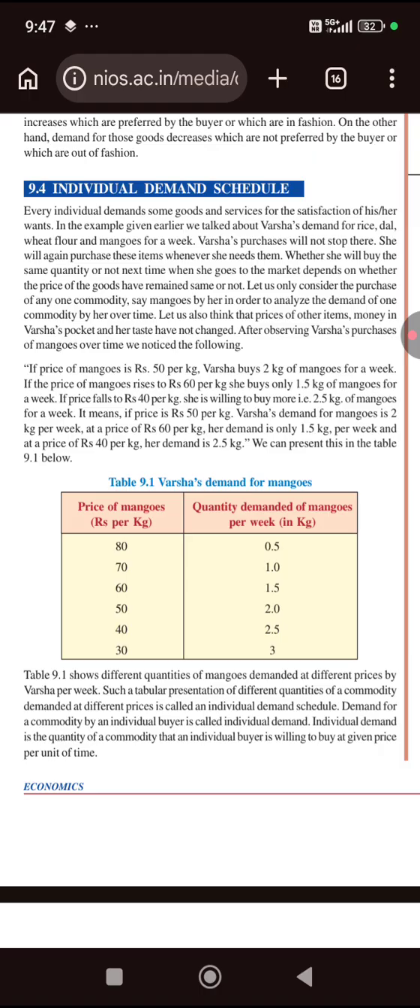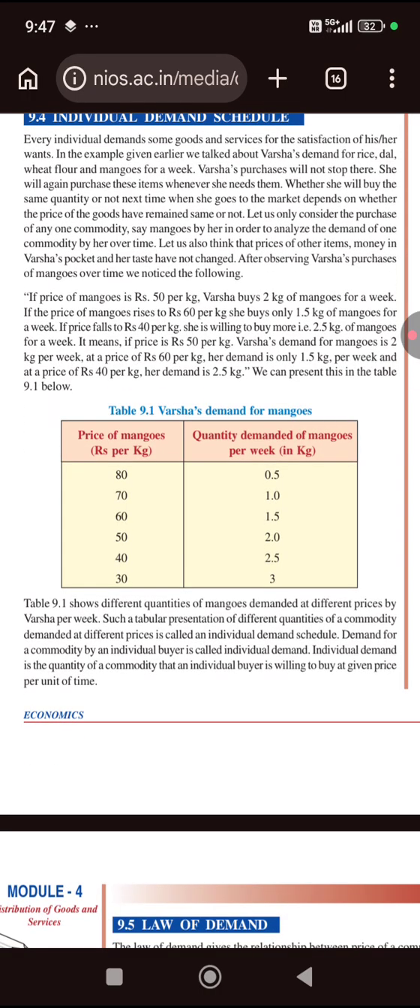We can present this in table 9.1 below. So, table 9.1 shows different quantities of mangoes demanded at different prices by Varsha per week. Such a tabular presentation of different quantities of a commodity demanded at different prices is called an individual demand schedule.